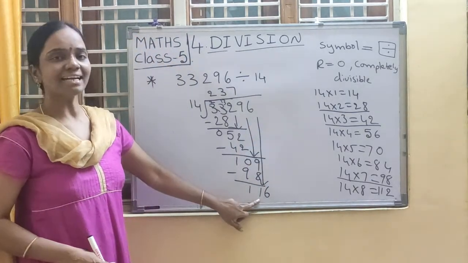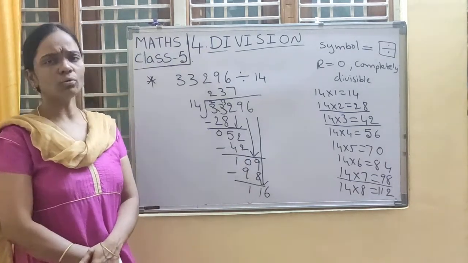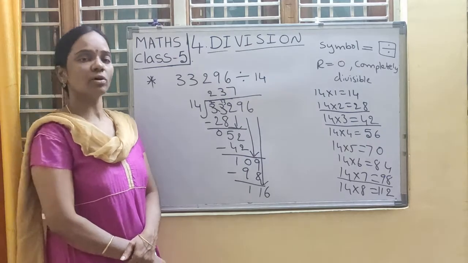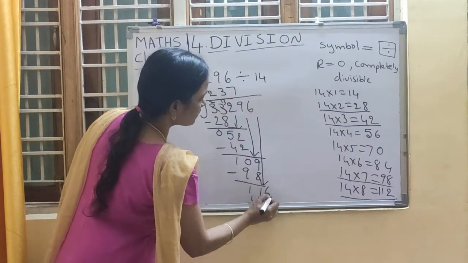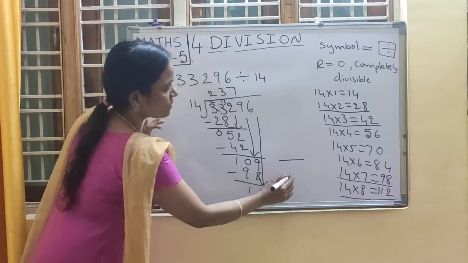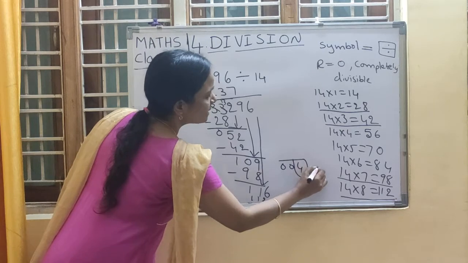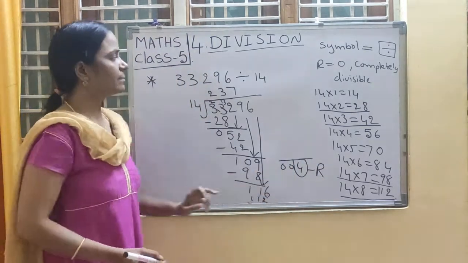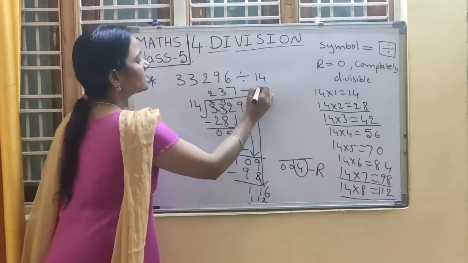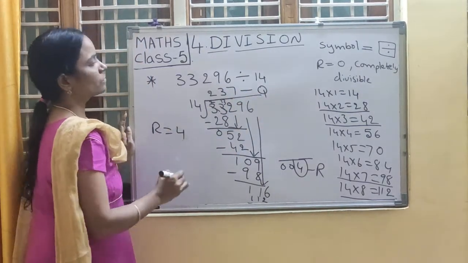Now it is 116. In the 14 table will you get 116? No. Write down the nearest and smallest number, that is 112. So here write down 112. Now take subtraction. 6 minus 2 is 4. 0 0. So what is the remainder? 4 is the remainder. 4 is the remainder. So what is the quotient? 237. The remainder is equal to 4.